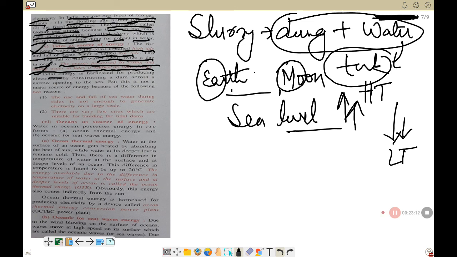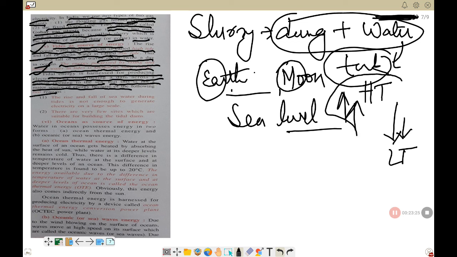So the tidal energy is harnessed for producing electricity by constructing a dam across a narrow opening to the sea, but this is not a major source of energy because of the following two reasons. So see, you cannot produce a large amount of energy from high tides and low tides, or the tidal energy cannot be harnessed properly because of these following two reasons.